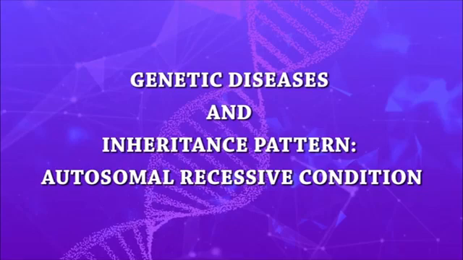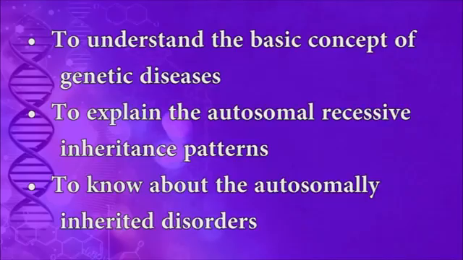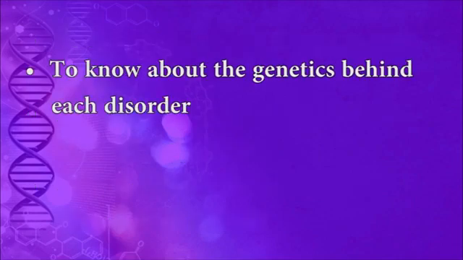Genetic diseases and inheritance patterns: autosomal recessive condition. The main objectives are to understand the basic concept of genetic diseases, to explain the autosomal recessive inheritance patterns, to know about the autosomally inherited disorders, and to know about the genetics behind each disorder. Introduction.